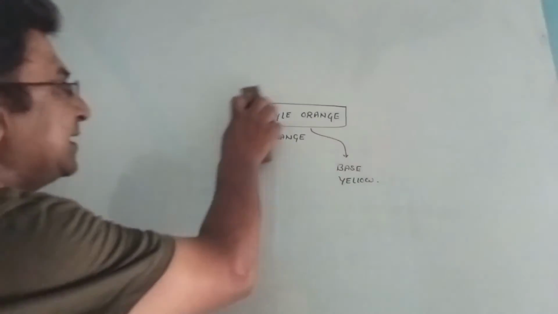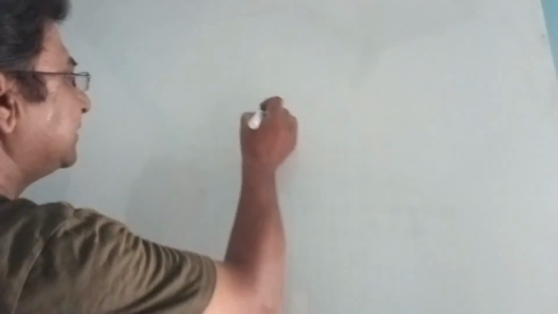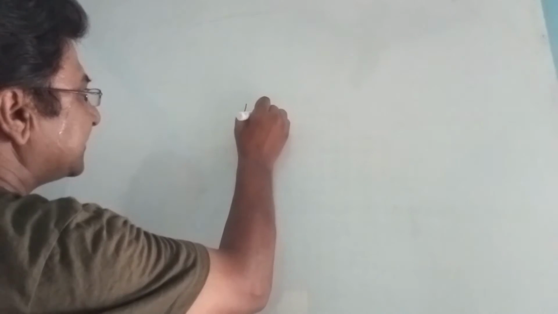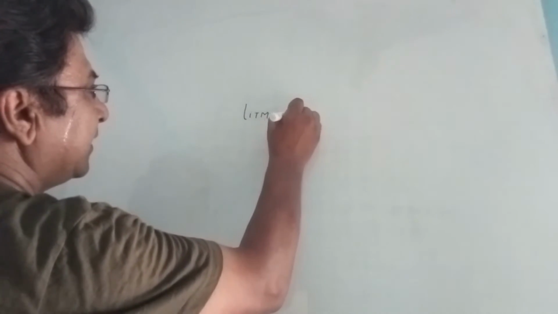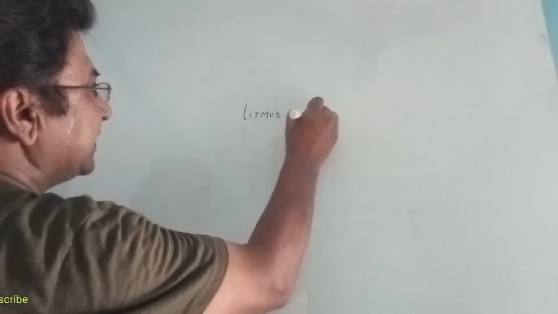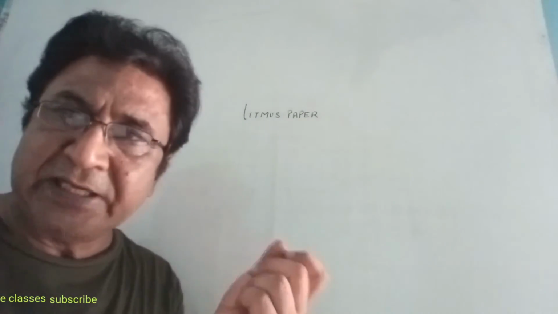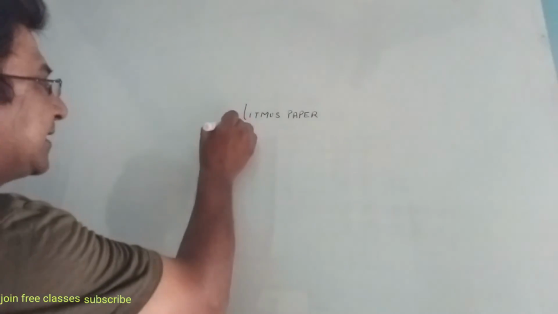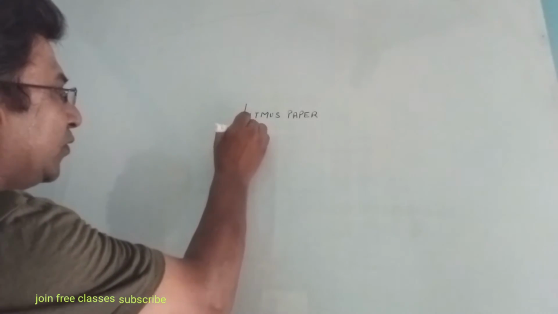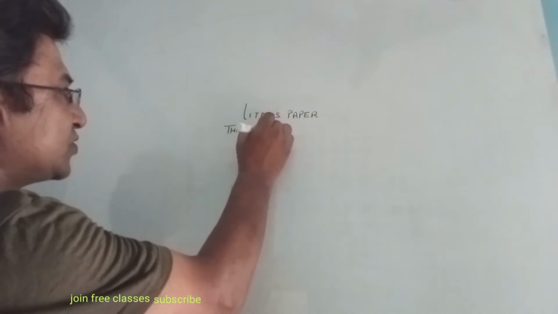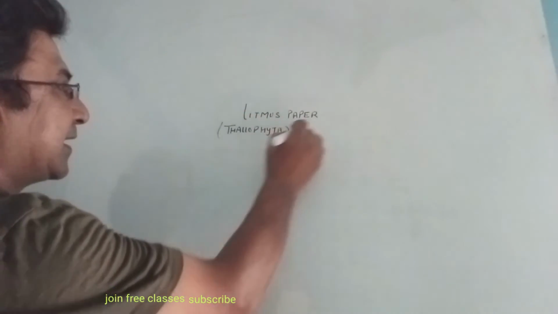Let's discuss litmus paper. It is also an organic product. Litmus paper is developed from a division in plants called Thallophyta. In Thallophyta there are lichens.